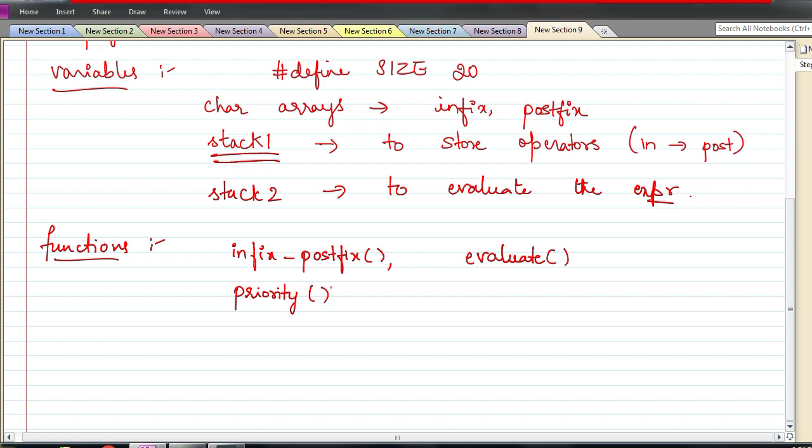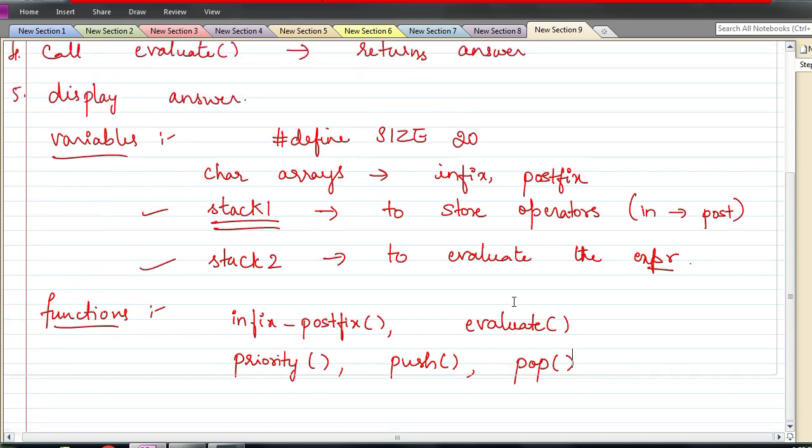For that we need one function. And then, as usual for stack operations, we will require push and pop operations. So these are the functions that we might require. In case we need anything else, we will write it down, but as of now we will write these variables and start writing the code.